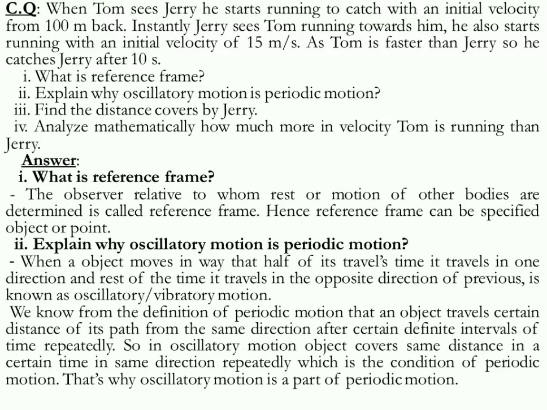We know from the definition of periodic motion that an object travels a certain distance of its path in the same direction after certain definite intervals of time repeatedly. That means in the same direction, on the same path, and in the same time interval, it should cover a point or go through a point. Then it is called periodic motion.